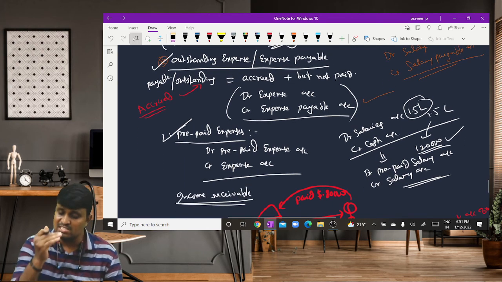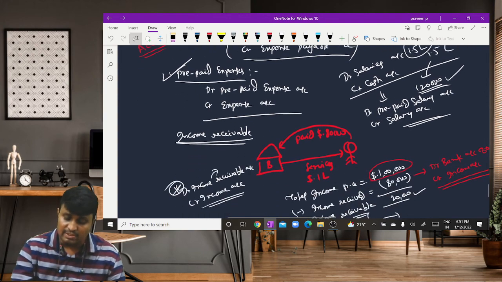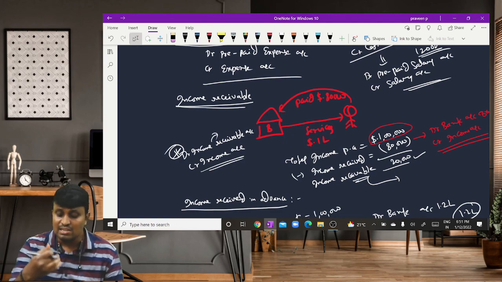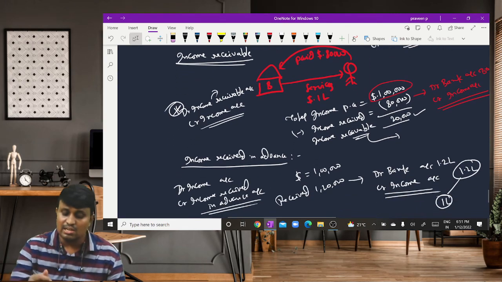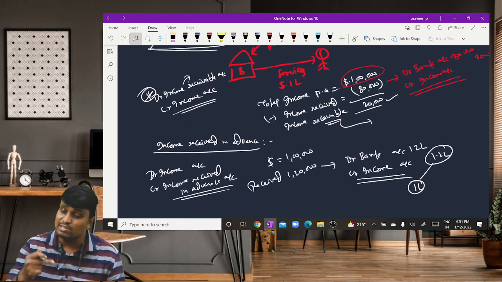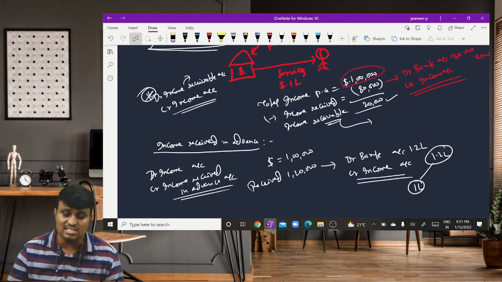For prepaid expense, prepaid expense account is debited, expense account is credited. For income receivable, income receivable account is debited, income account is credited. For income received in advance, income account is debited, income received in advance account is credited.